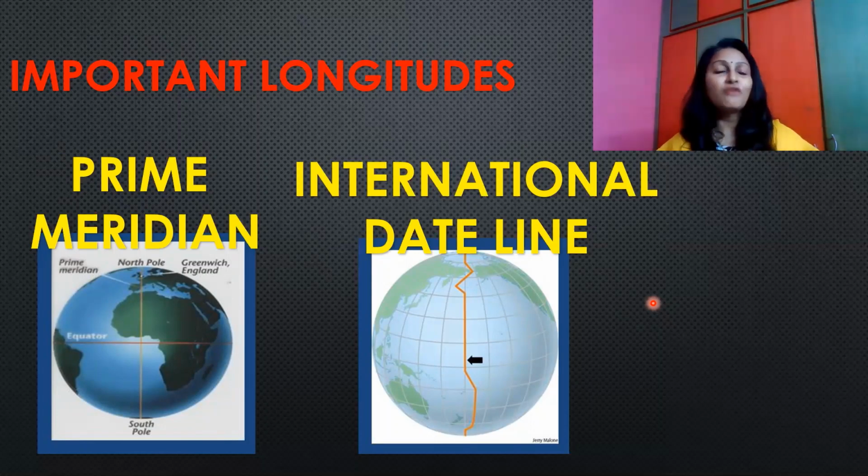It roughly follows the 180-degree longitude. It is not a straight line, it is a zigzag line because it passes through the Pacific Ocean.